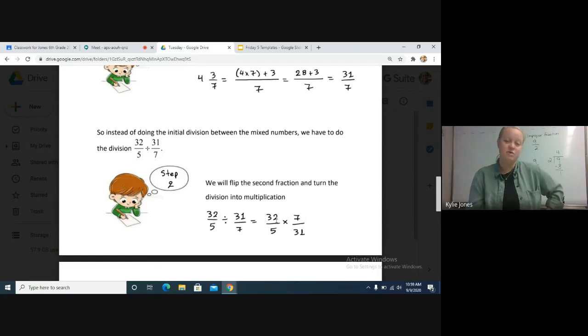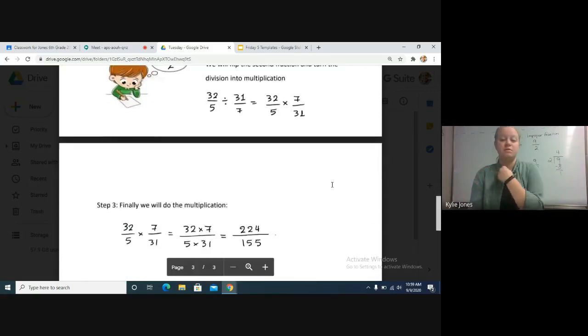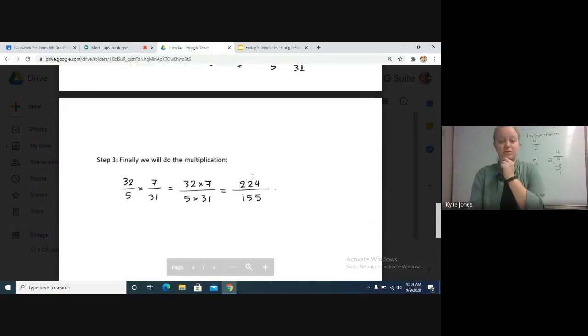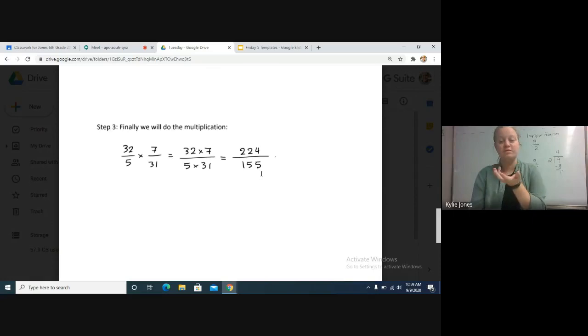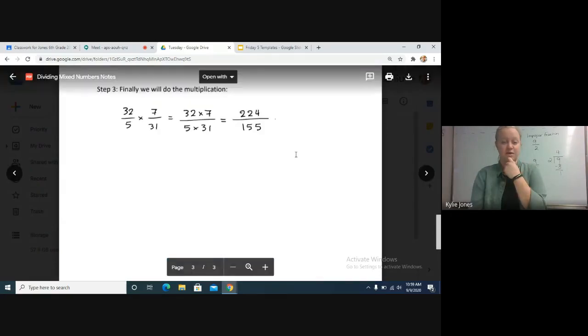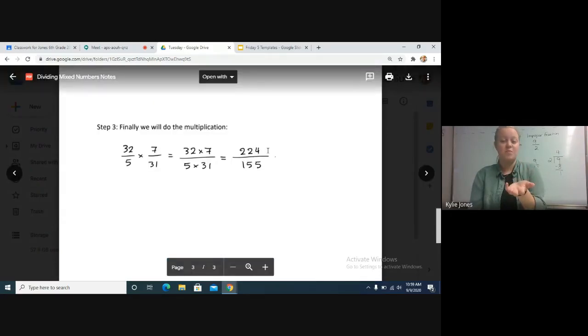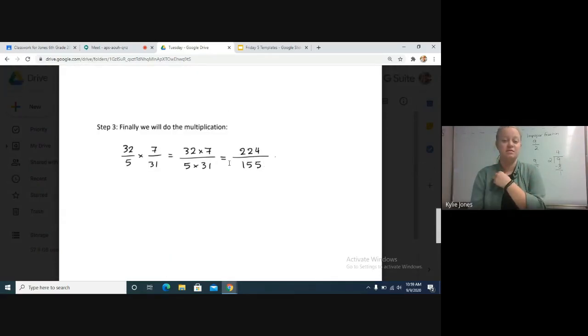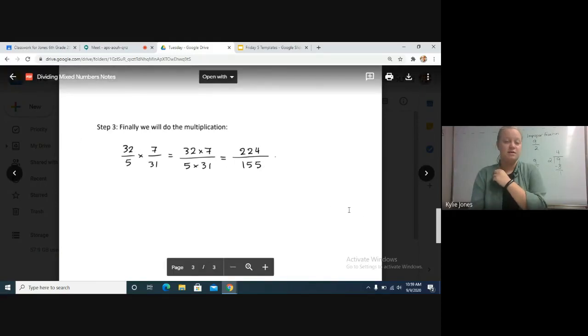Now that you have this multiplication problem, you just multiply straight across. You're going to get some big numbers, but that's okay. You end up with 224/155. This is an improper fraction. They actually don't finish it for us. What's the last step we'd have to do with this answer? Any ideas?